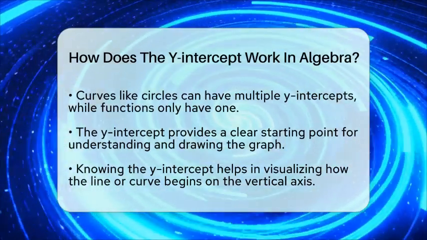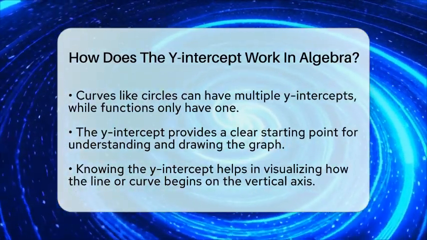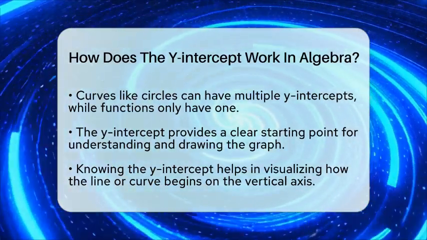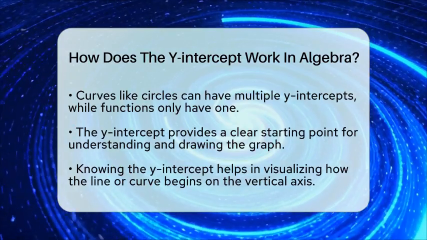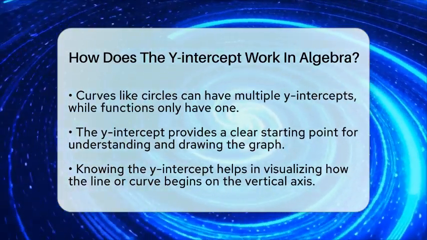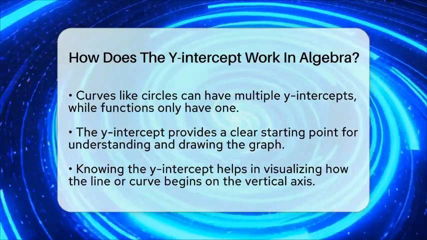In simple terms, the y-intercept is the point where the graph touches the y-axis. You find it by setting x to 0 in the equation. It shows us where the line or curve begins on the vertical line, giving us a clear starting point for drawing and understanding the graph.